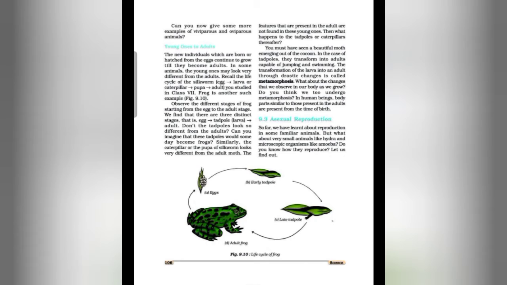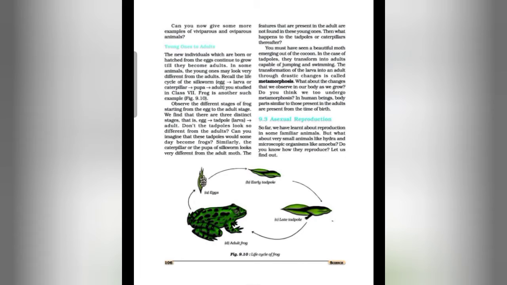So students, in the development of frog, an adult female frog lays a large number of eggs in water. After some time, the eggs hatch into small fish-like larva that is called tadpole, that you can observe in figure 9.10 B. The early tadpole structure is given, that grow larger as they feed on bits of plant material, or we can say algae also.